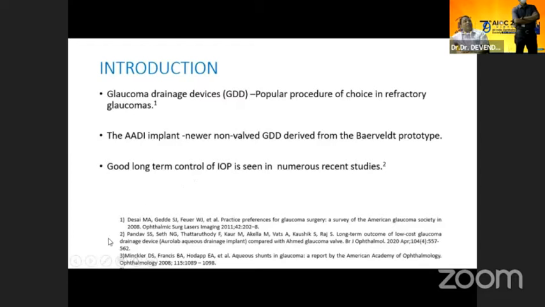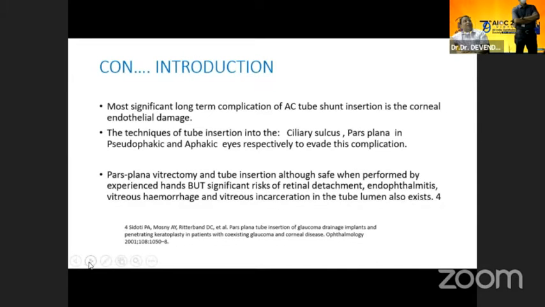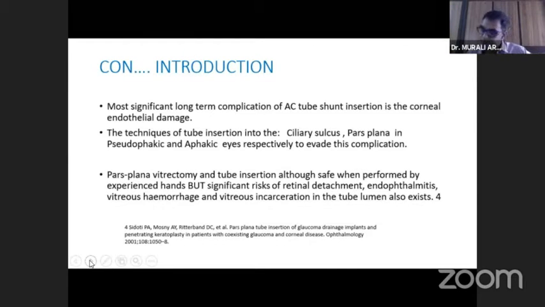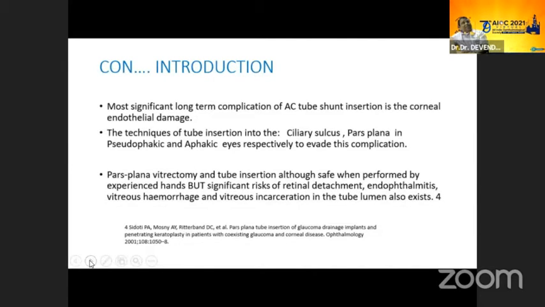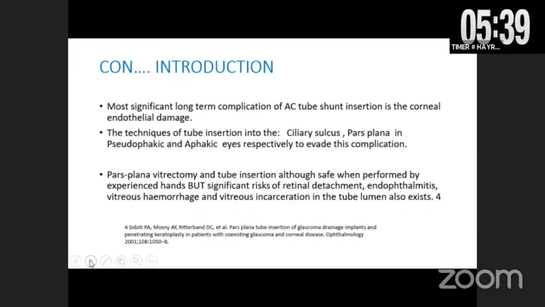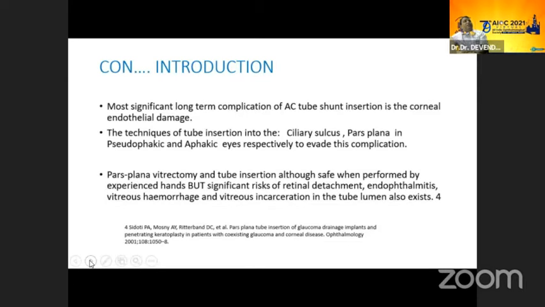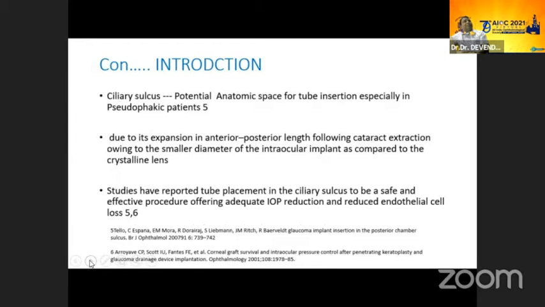The most significant long-term complication of tube insertion is corneal endothelial damage. The technique of tube insertion into the ciliary sulcus and pars plana in pseudophakic eyes respectively evades this complication. Pars plana vitrectomy and tube insertion, though safe when performed by an experienced surgeon, have certain complications like endophthalmitis and vitreous hemorrhage.